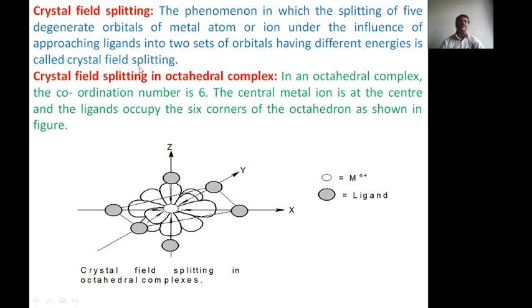In the isolated metal atom, the d orbitals have equal energy, that is, they are degenerate, but under the influence of the ligand the d orbitals undergo splitting, one set with higher energy and another with lower energy. This splitting due to the approaching ligands is called crystal field splitting.